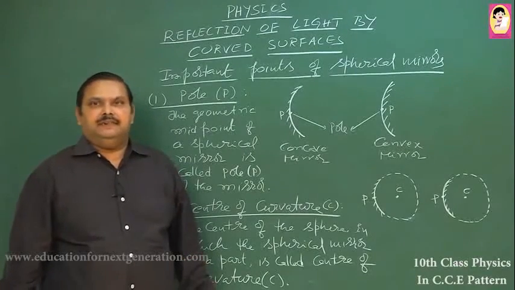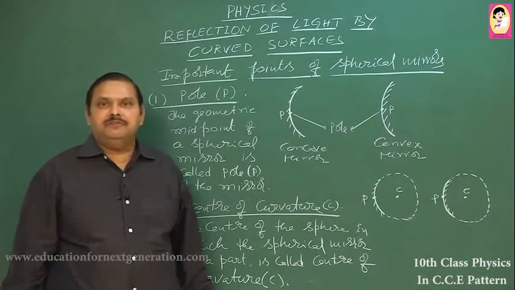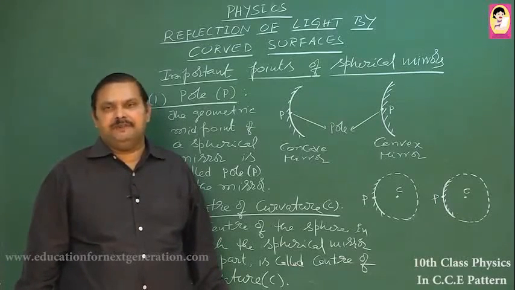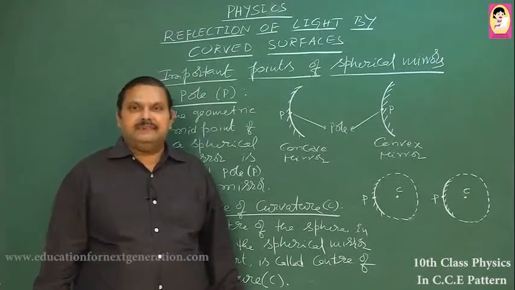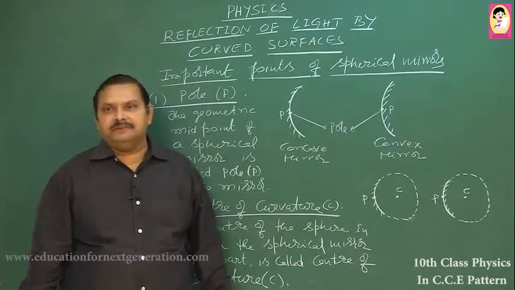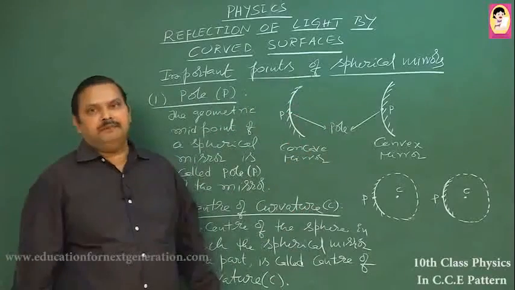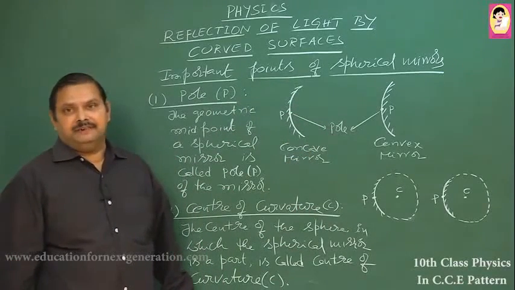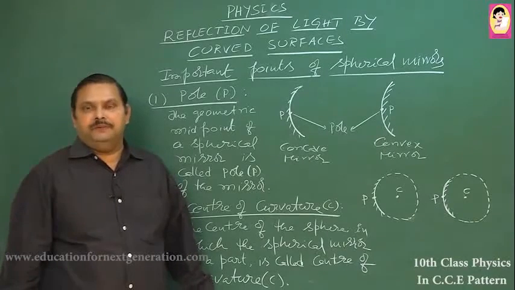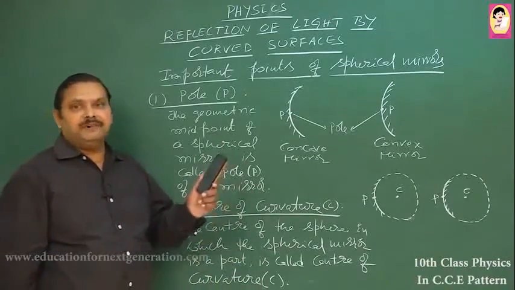To understand the functioning of spherical mirrors and how the image forms when an object is placed in front of a spherical mirror, we need to understand some important points related to spherical mirrors, which we are going to discuss now. The topic is important points of spherical mirrors. There are 6 important points related to a spherical mirror, whether it is convex or concave.